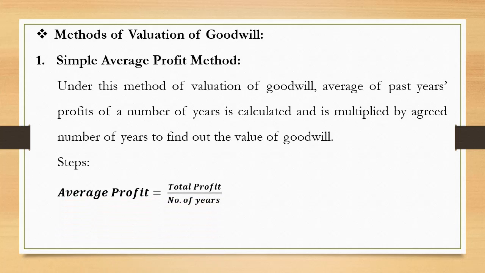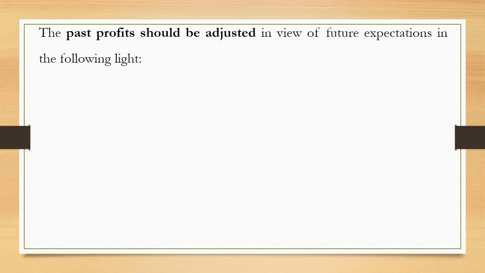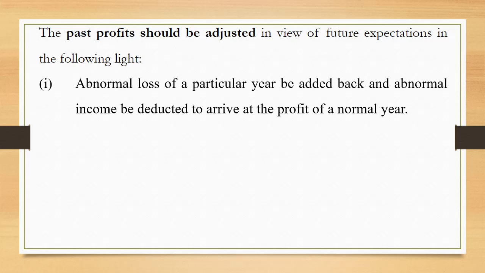The very first step is to calculate the average profit, and the formula to calculate average profit is equal to total profit to be divided by number of years. And then the second step is to have the value of goodwill. Value of goodwill will be equal to average profit into the number of years purchase. The past profits should be adjusted in view of future expectations in the following light. Abnormal loss of a particular year be added back and abnormal income be deducted to arrive at the profit of a normal year. The reason is very clear.